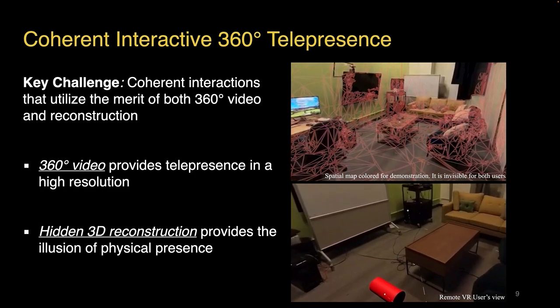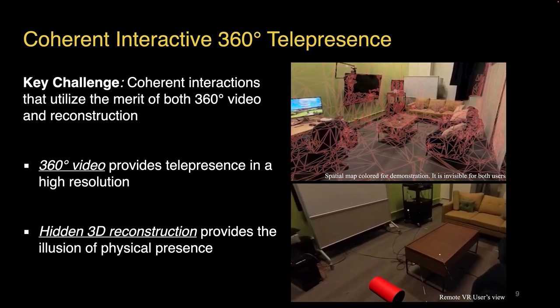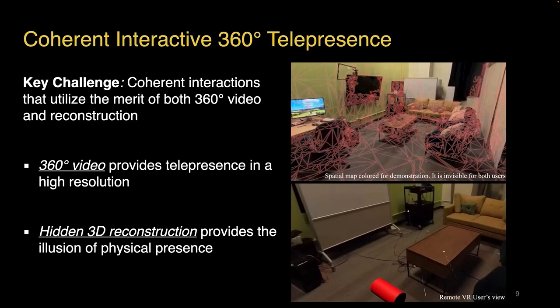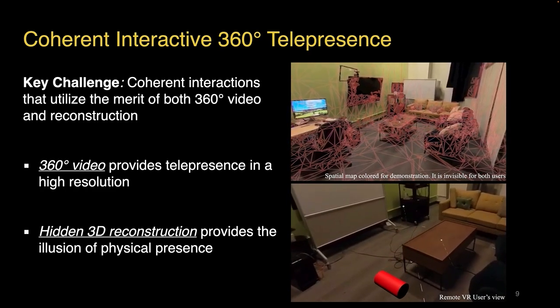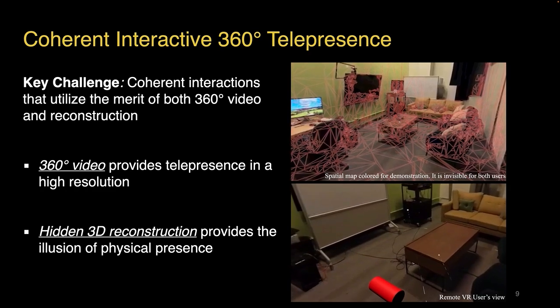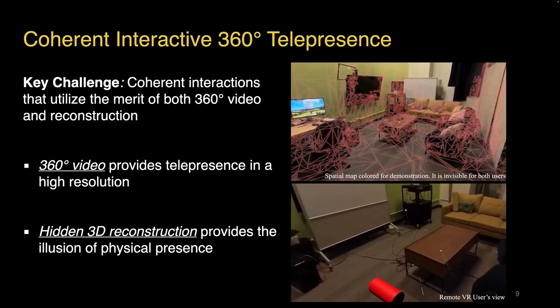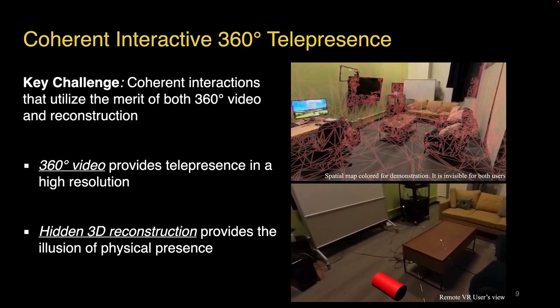In our system, we embed and align a 3D reconstruction with the 360-degree video. As the main medium of delivery, 360-degree video provides a high resolution, while the embedded 3D reconstruction provides the illusion of physical presence. Virtual objects follow physical rules as they interact with the telepresence physical world.